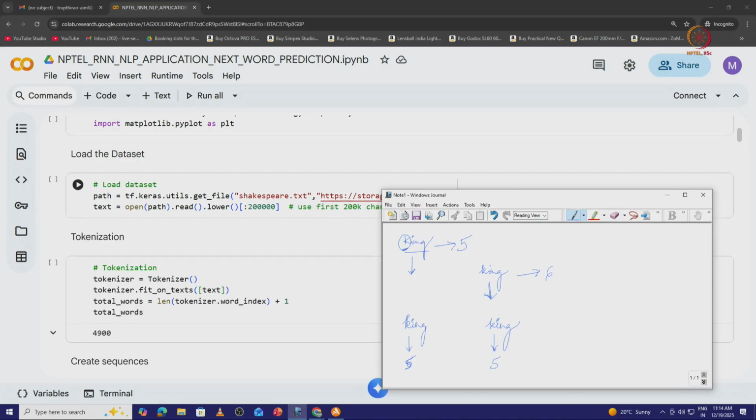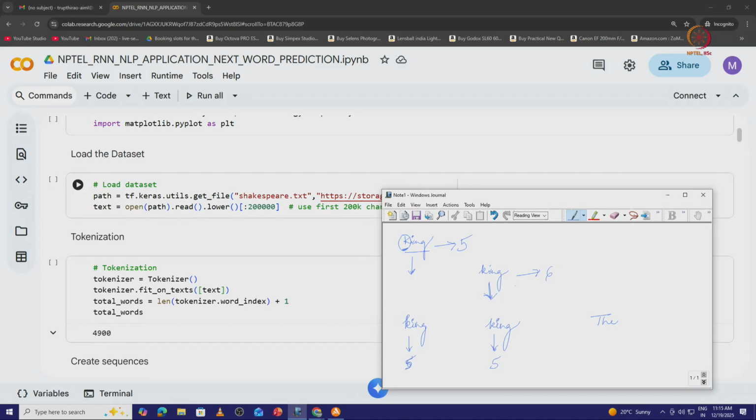Say suppose the word king has appeared many a number of times in the corpus or in the text data, then that will have a smaller number when compared to the one which is not frequent. So, king has appeared twice, so we may represent it as 5. Suppose the word the has appeared many a number of times, obvious, right.